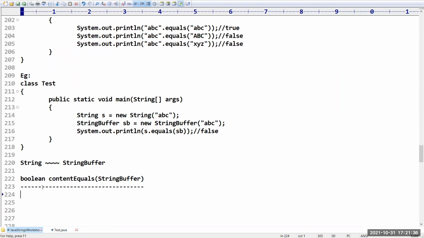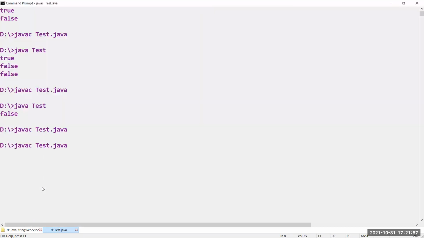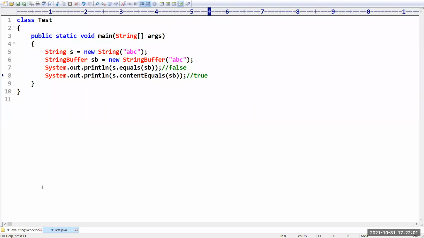Then here you can see system.out.println, instead of equals, I am taking contentEquals. Okay, contentEquals. Now what answer are we going to get? We are going to get true as your answer. If you want, you can cross check. True. This is the way how you can compare.